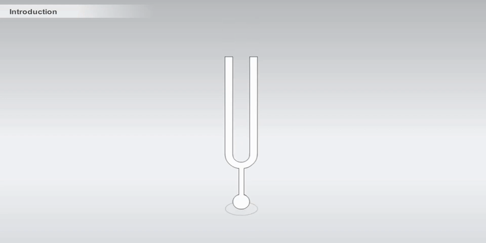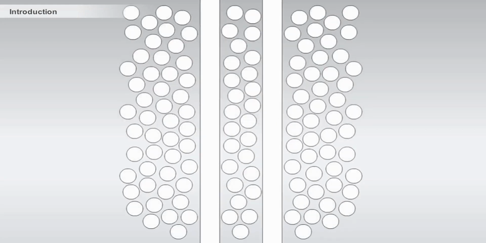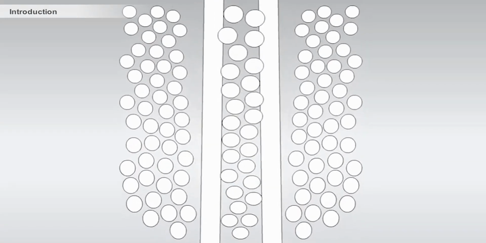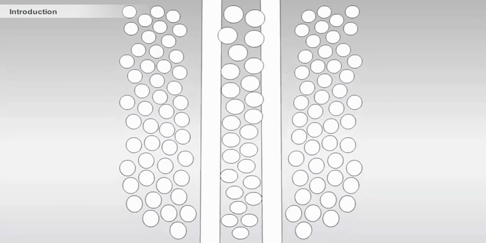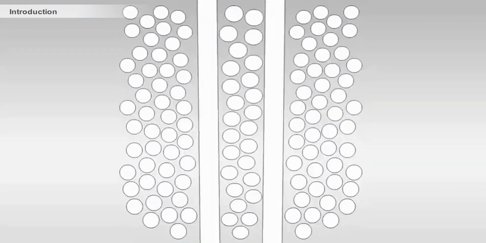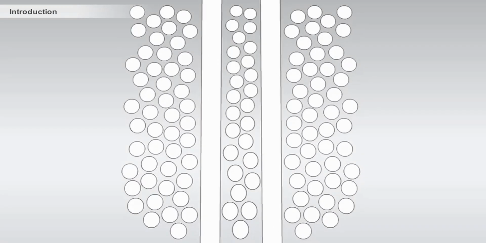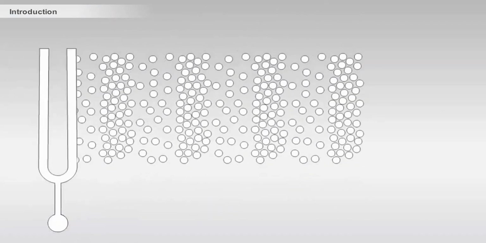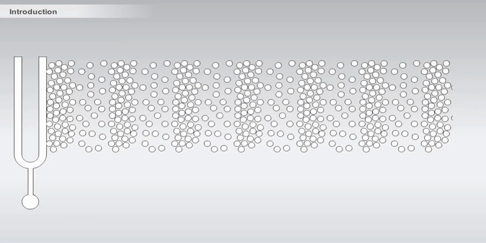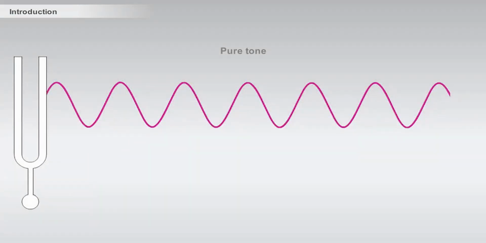The pressure variations are often illustrated with a tuning fork. When a tuning fork is struck, the arms of the tuning fork move and the air molecules around it will start to move back and forth, or vibrate. The back and forth movement of molecules results in an increasing and decreasing of the air pressure. This generates a so-called sine wave, which is also known as a pure tone.